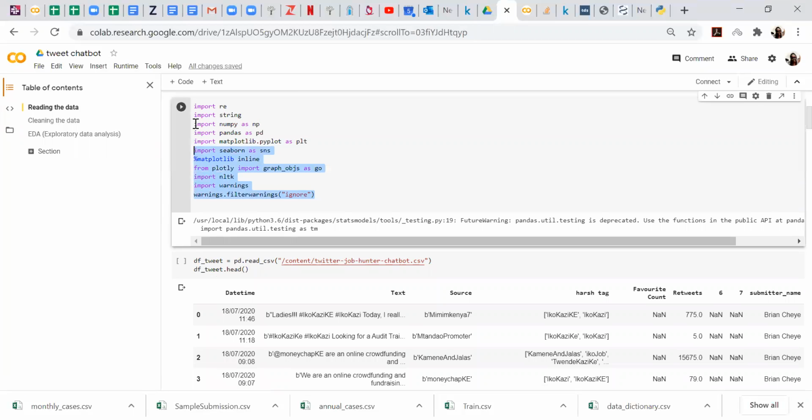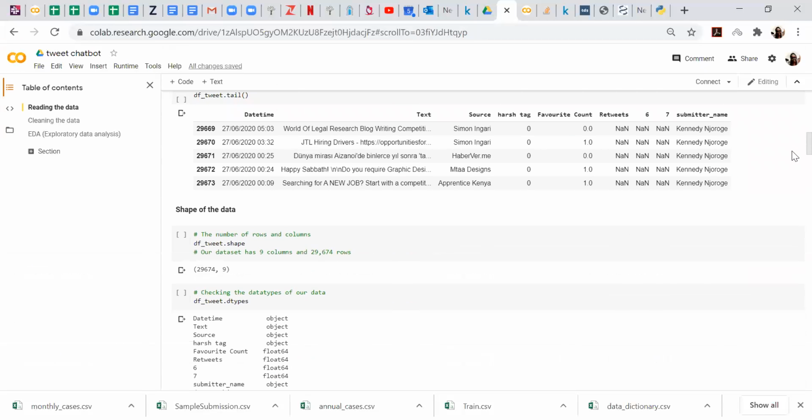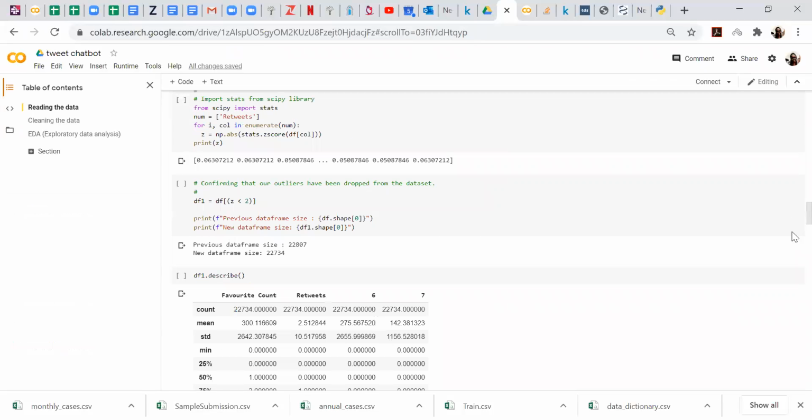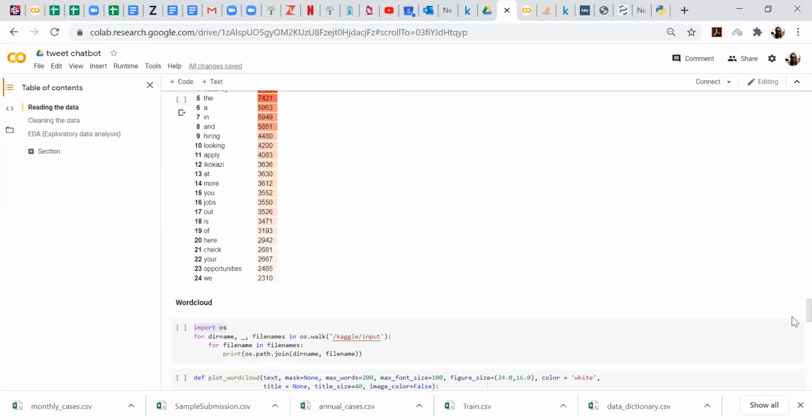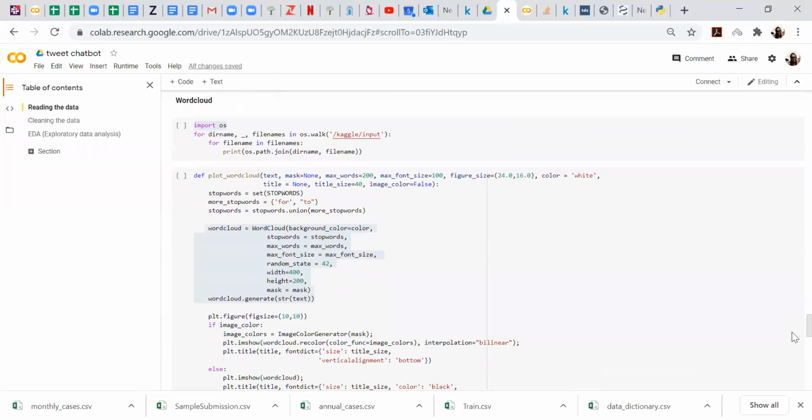But in the final mini project, I'll just include them here. I'll include all my libraries in the first cell up there so that you guys can see. So ideally, yes, I just use word cloud.